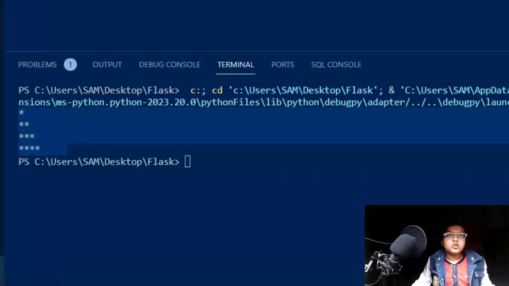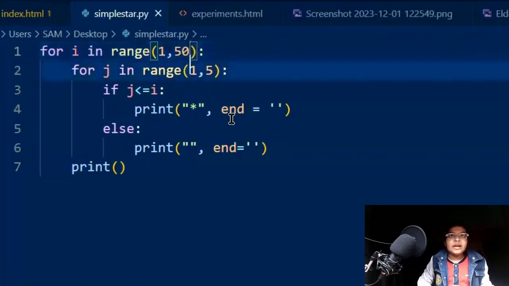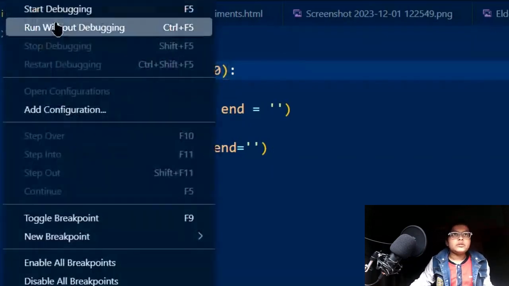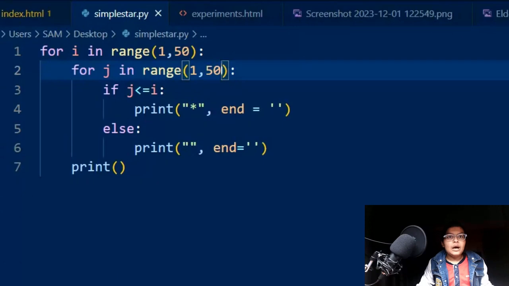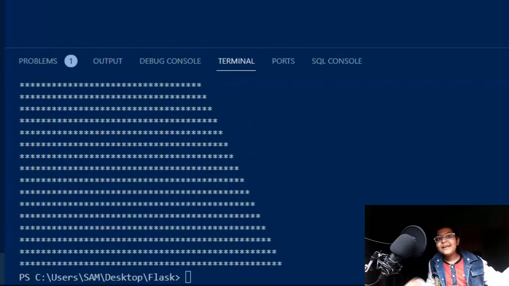So let's make a monstrosity by doing it 50 times all the way. Let's run without debugging, and boomba. So this is quite a monstrosity. Okay, yeah, so that was it. You can make aeroplanes, you can make all of them things by just stars and everything. And yeah, this was it, and this is the entire video.